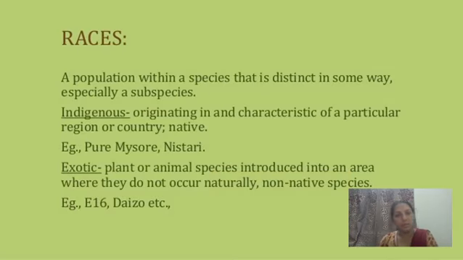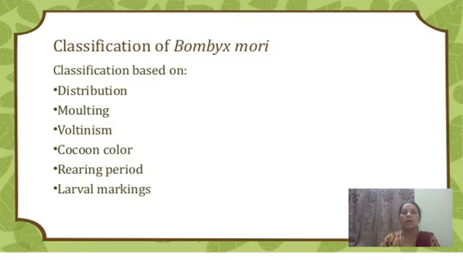Then the next slide shows the races, that is the different types of silkworm races which are present in the silkworm industry. That is the indigenous races, that is pure Mysore and Nistari, which is native to our country, and the exotic ones, which are different from the indigenous ones. And after mixing of indigenous and exotic, there are new combinations or hybrid forms also possible nowadays.